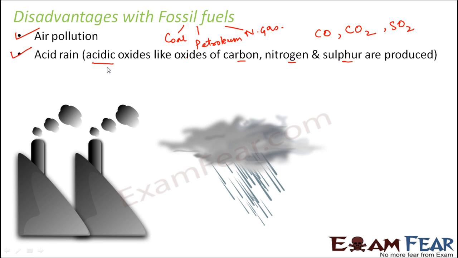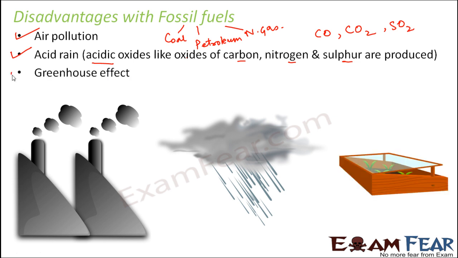So these acidic oxides, where do they go? They remain in the atmosphere, and when it rains, they mix with the water droplets and the rain becomes acid rain, because the rain also becomes acidic in nature. And this acid rain has a lot of adverse effects on monuments. They cause blackening of the marbles. They also cause serious health issues in living organisms. They also adversely affect the growth and productivity of plants. So acid rain is also something which is not at all desirable.